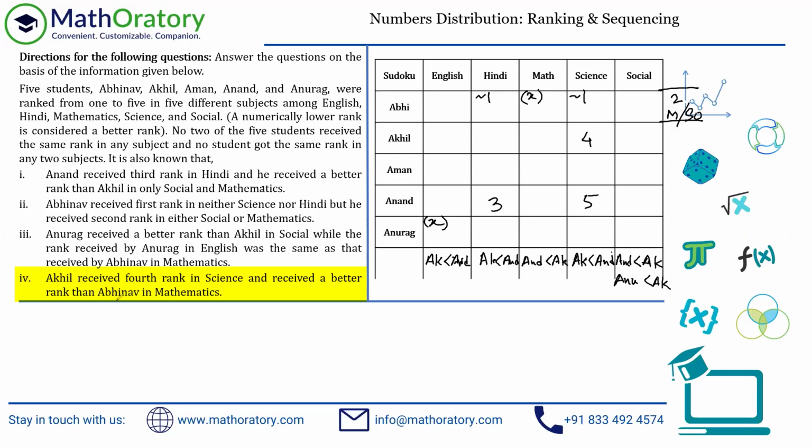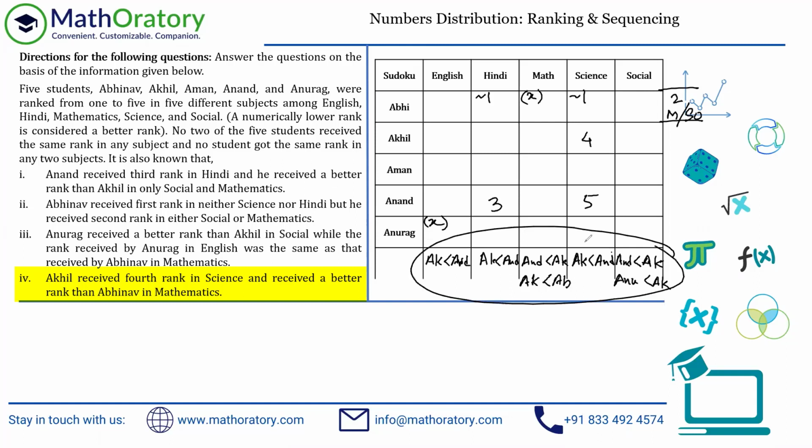And received a better rank than Abhinav in mathematics. Okay, so this is about the mathematics column. So Akhil is better than mathematics. This is talking about Akhil received the 4th rank in science and received. So this is talking about Akhil. So Akhil received a better rank than Abhinav. So Akhil received a better rank than Abhinav in mathematics. So that is all the information.